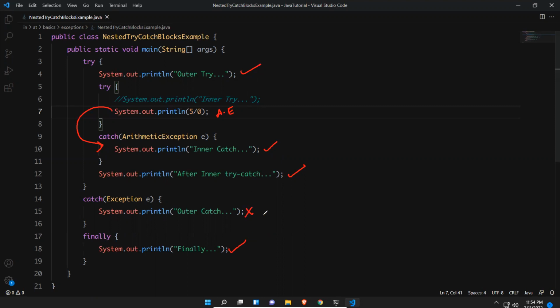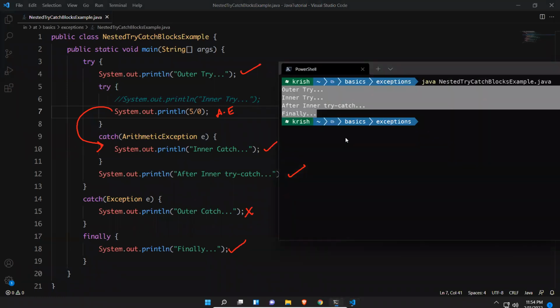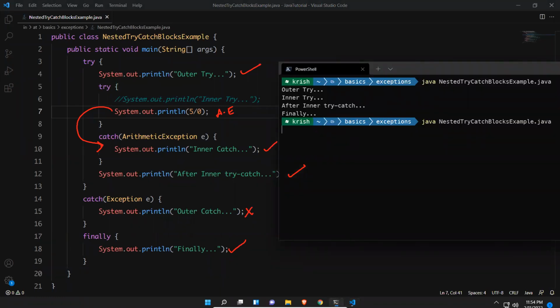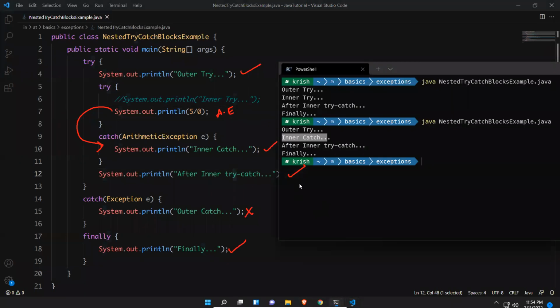So we'll try to execute this and see how the execution will be. So let me save this. You see that: outer try, then inner catch, after inner try-catch, and then finally. Right, no issues.